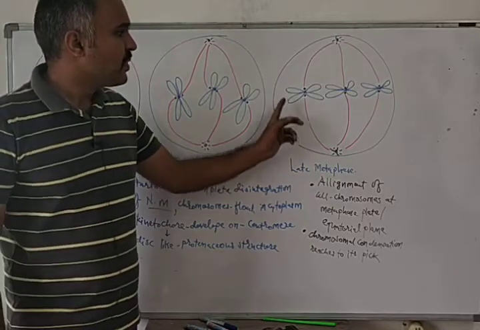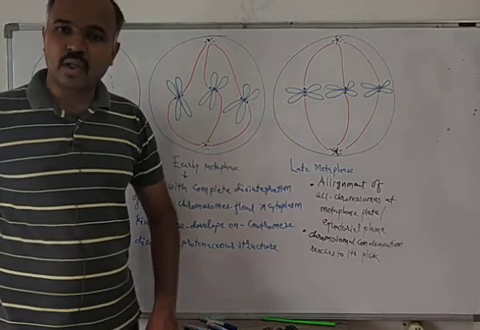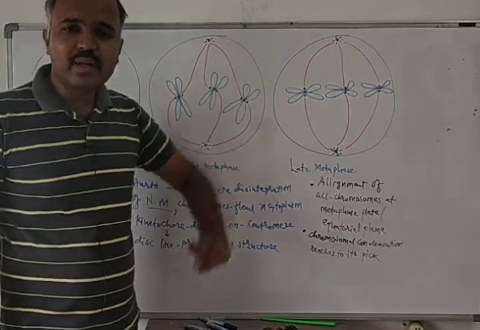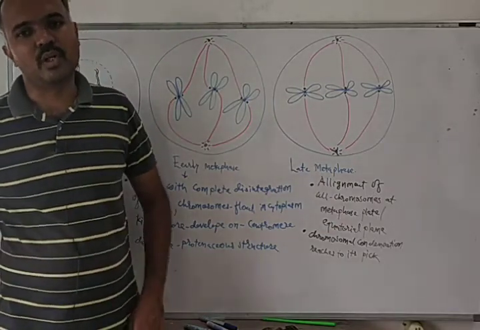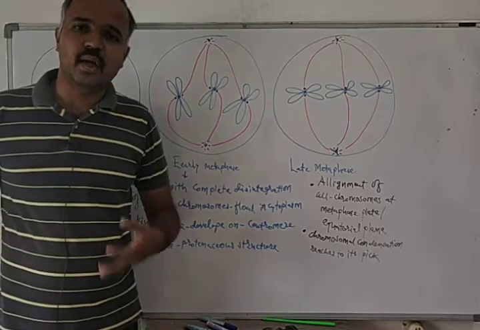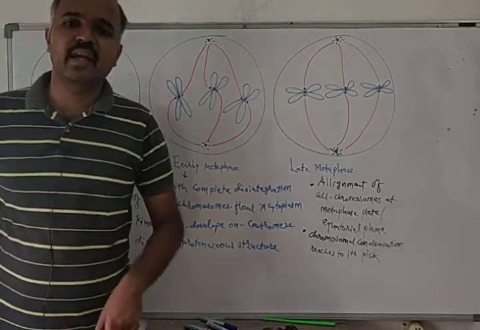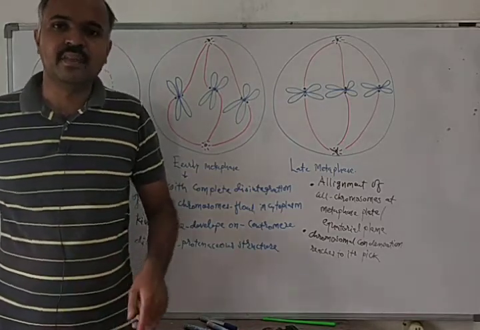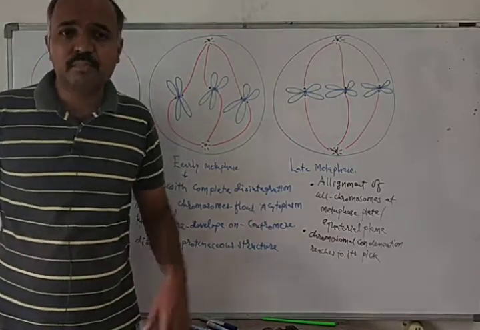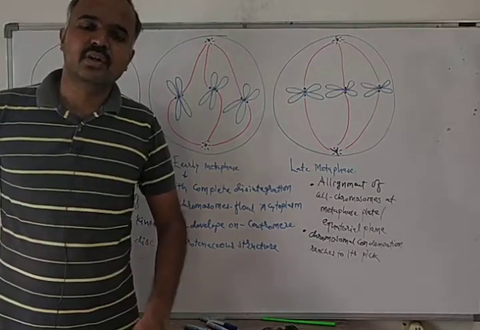And we can count the number of chromosomes present on the equatorial plate, and we can also learn about the size of the chromosomes. During the late metaphase of the cell division, we can learn the number and the size of the chromosomes present in the cell.